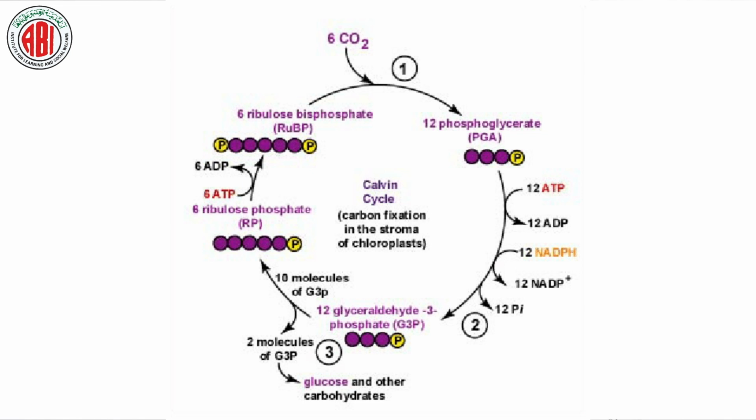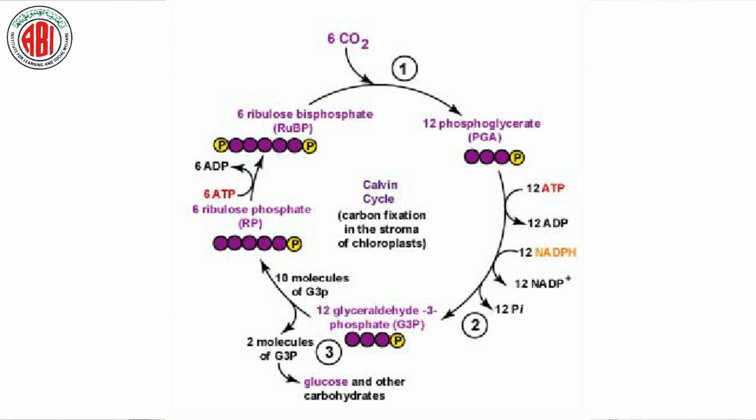Now this acid is converted into aldehyde when it undergoes reduction. For the reduction reaction, it needs a reducing power, that is NADPH2. So with the involvement of NADPH2, the acid can be converted into aldehyde, and we will get 6 molecules of this aldehyde. Out of these 6 molecules, 5 molecules undergo the other reactions in the cycle, and 1 molecule of phosphoglyceraldehyde is removed, which is going to be used in the synthesis of glucose.